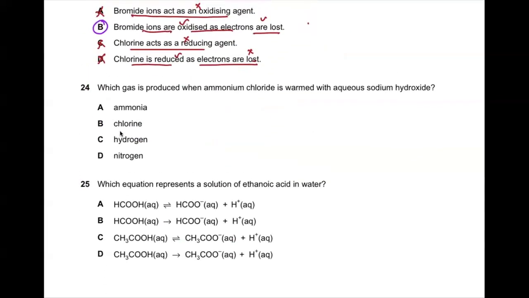Now, question number 24. Which gas is produced when ammonium chloride is warmed with aqueous sodium hydroxide? I think that is a memory-based question. Whenever we have an ammonium salt, you have to remember this. Any ammonium salt, not only ammonium chloride but ammonium sulfate, ammonium phosphate, ammonium bromide, ammonium nitrate, any ammonium salt, and any alkali. Sodium hydroxide is an alkali, any group 1 or group 2 alkali. On heating this, we will get the salt, water, and ammonia. So see, ammonia. So B, C, and D are out: no chlorine, no hydrogen, no nitrogen. Ammonia is formed, and that is the test for the cation, the ammonium ion, as well, if you recall.